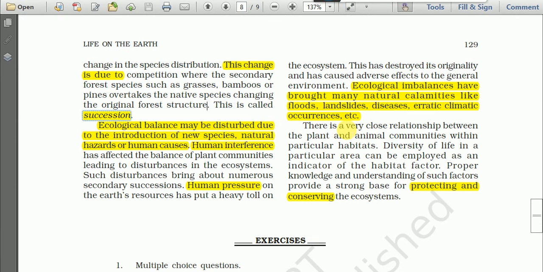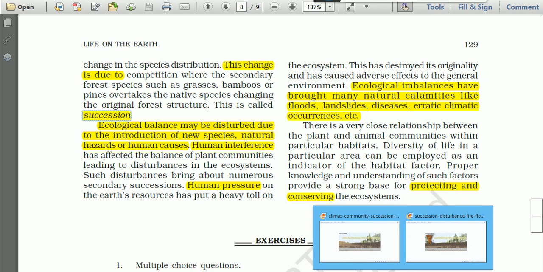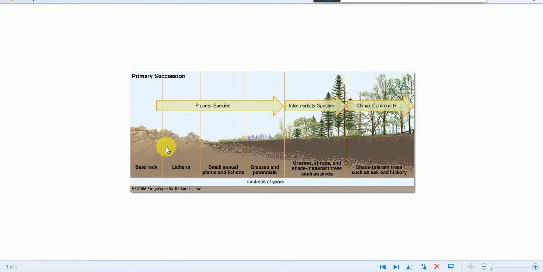And you must know that succession is the growth and development of plant life on originally bare earth with a definite sequence of communities. Here, this is about primary succession. Primary succession starts from the bare rock, the bare surface.